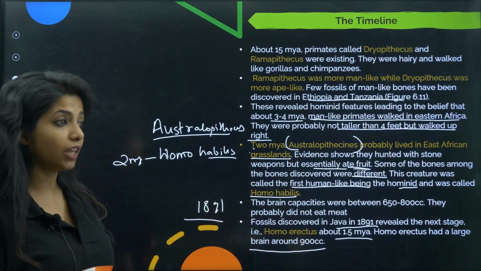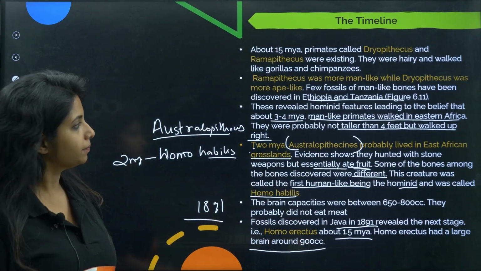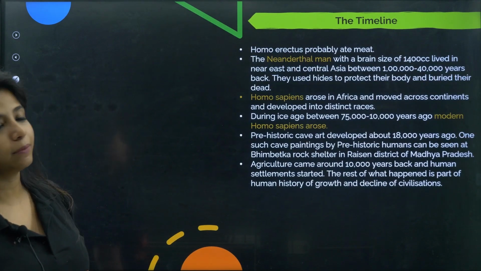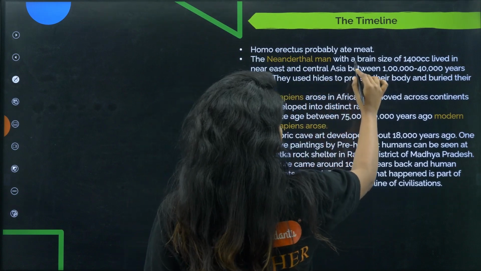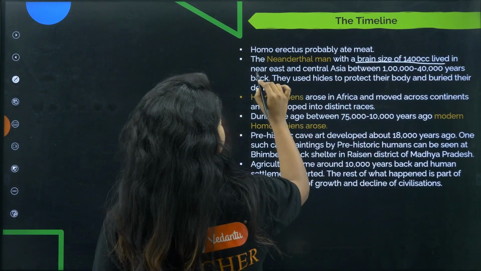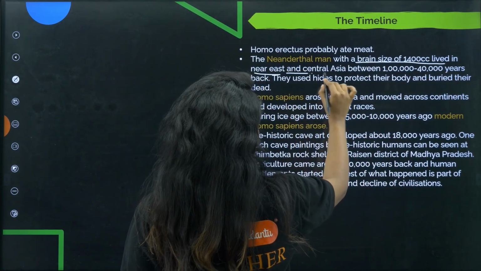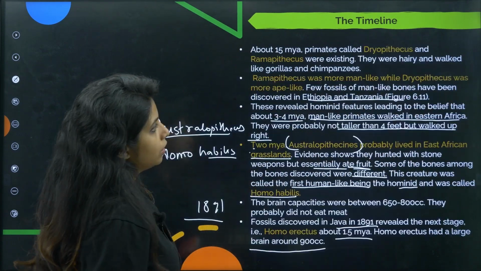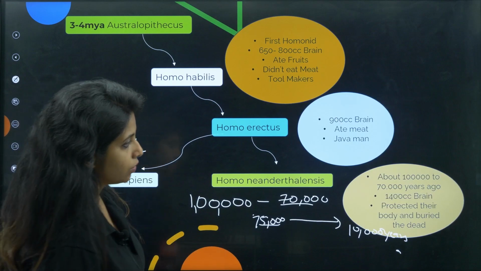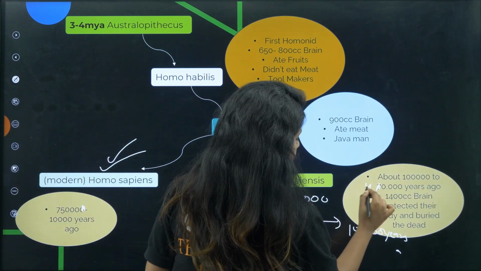Homo erectus probably ate meat, I already told you. Now, Neanderthal man with a brain size of 1400 cc lived in the Near East and Central Asia between these years. I have made a very big mistake over here, which I have to correct now itself.